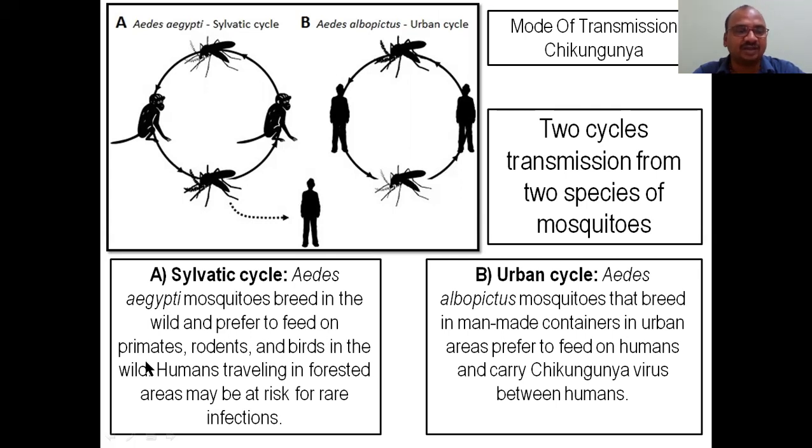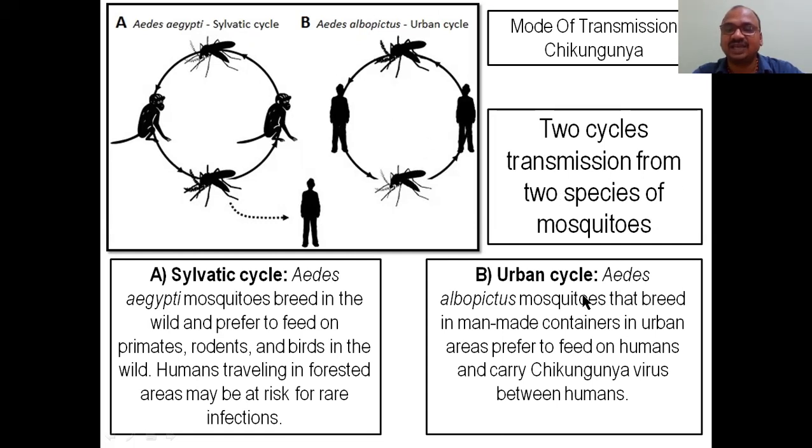They prefer to feed on primates, rodents, birds, and wild animals. Whereas humans traveling in forested areas, like forest department people, may be at risk of this rare infection. The second one is the urban cycle, in the cities, where it is a game of mosquitoes and humans only. There is no other animal in between. So that's why there are two cycles of transmission from two species.